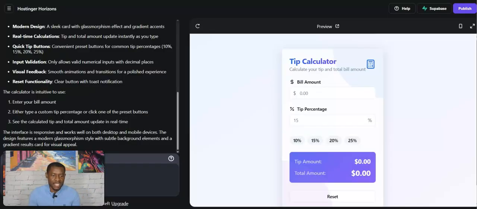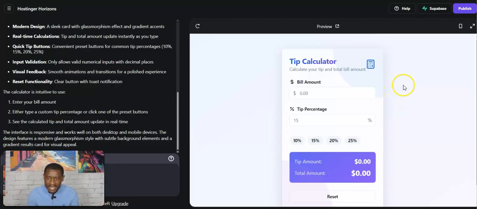This is how easy it is to create apps, web apps. So if you're a small business owner, you don't have any technical skills, you don't have any background in web development, you can leverage the power of AI to create different types of web apps for you. It could be a web app for booking appointments, for planning a calendar, you name it.